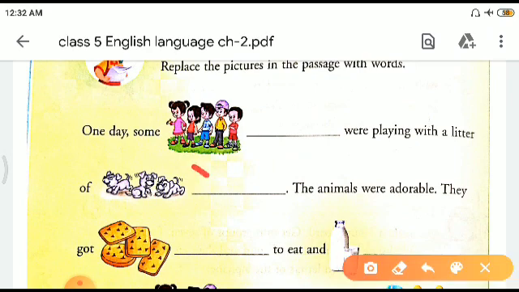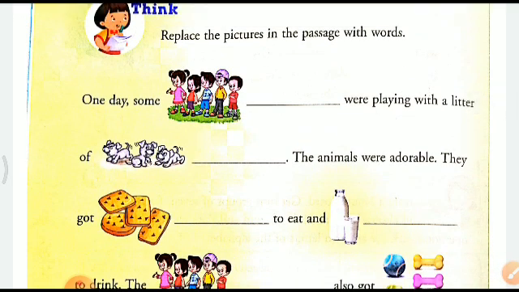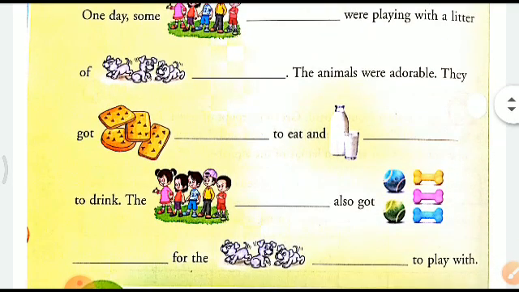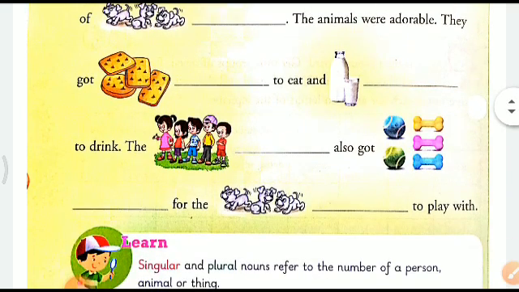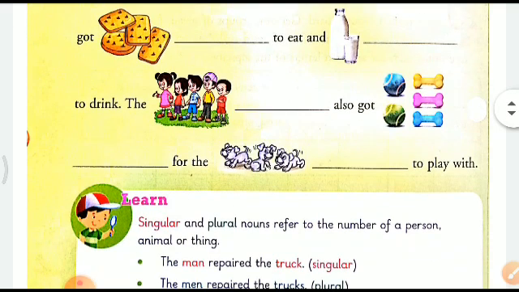What is this picture about? This is the picture of puppies, right? Playing with a litter of puppies. The animals were adorable. They got biscuits to eat and milk to drink. You have to write whatever is in the picture. The children also got, see what are these? In the picture, there are some toys. Toys for the puppies to play with.